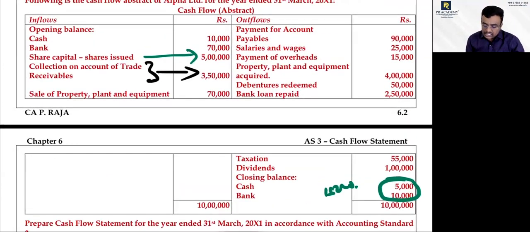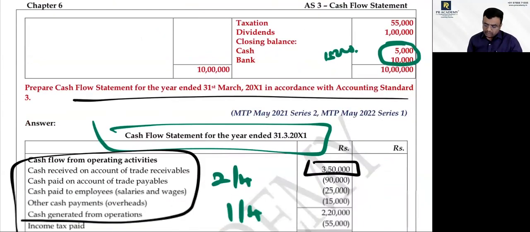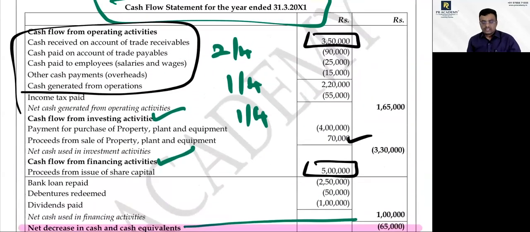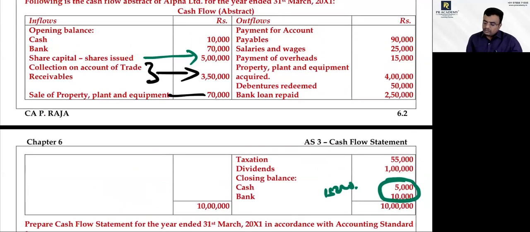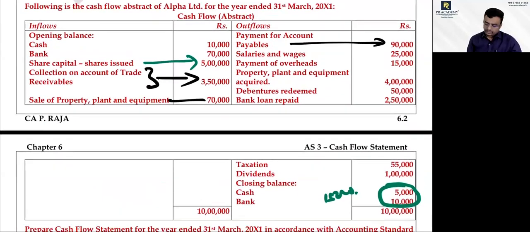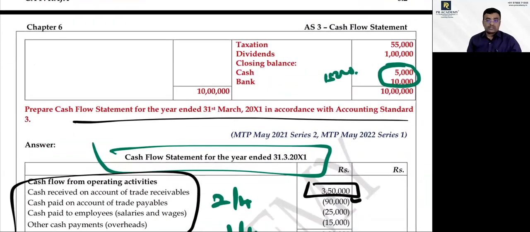Now next, sale of property, what activity is it? Investing activity. Where is investing 70,000? Yes, sir. Next, payment to creditors, what activity? Operating. Negative.